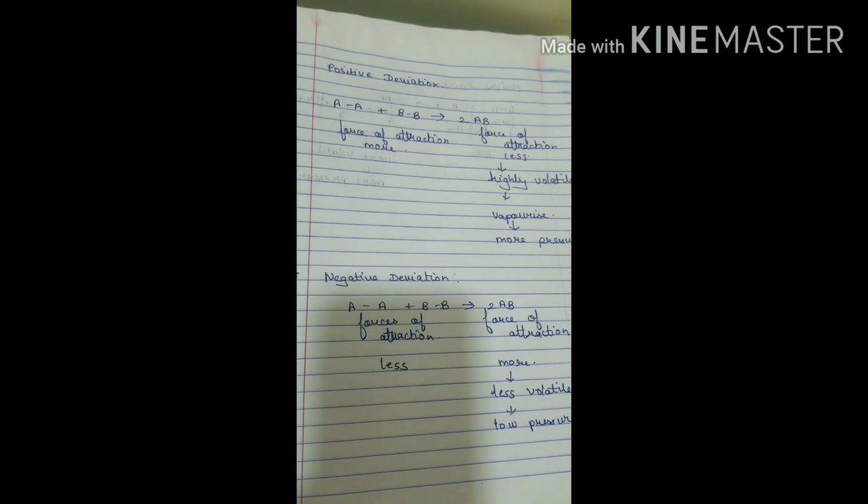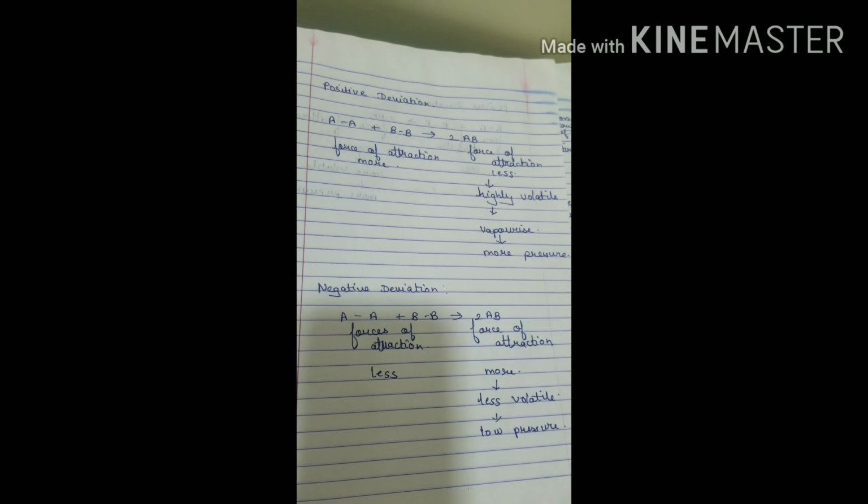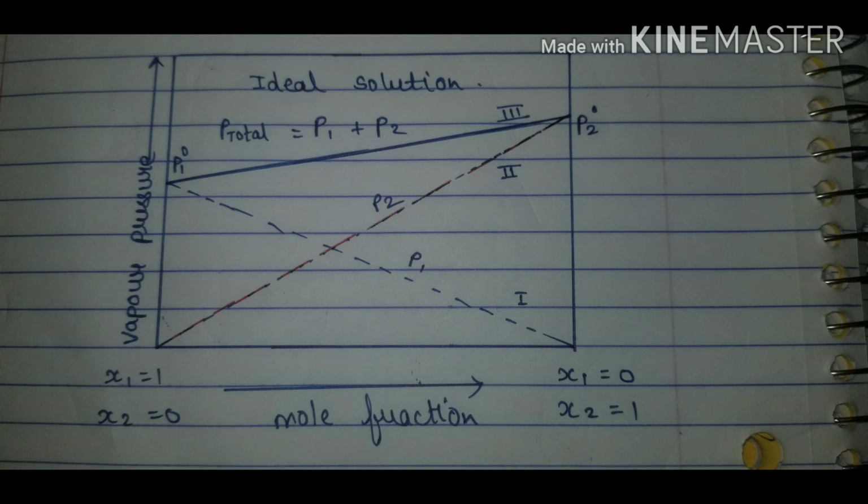I hope this is clear. Now I will just show you how the graph looks for negative deviation. For negative deviation, instead of these straight lines, we are going to get a decrease in the pressure. So the decrease in pressure will look like this.